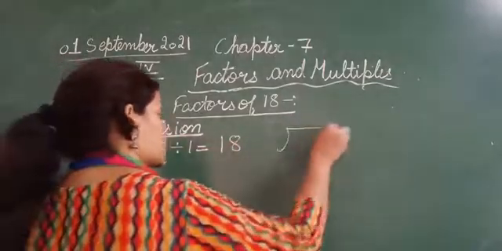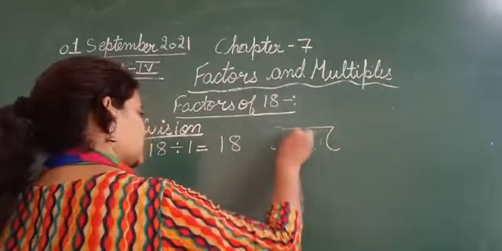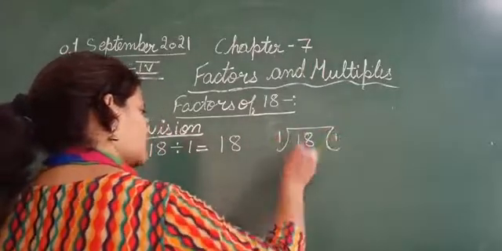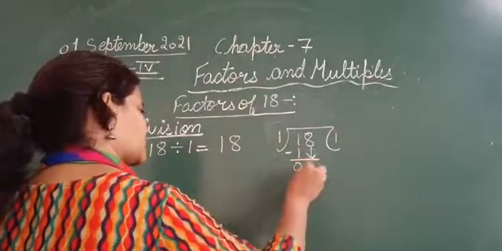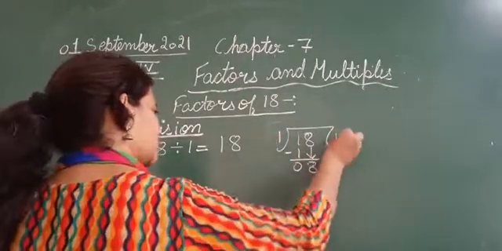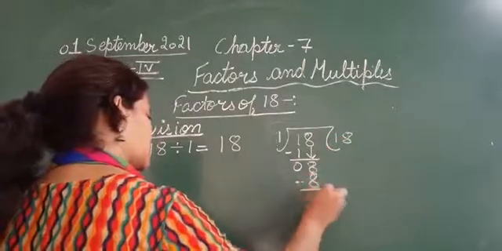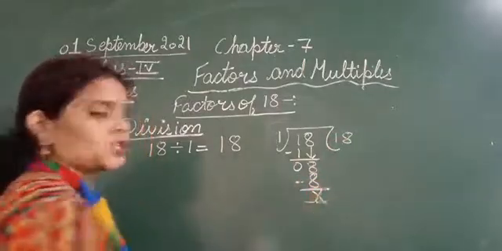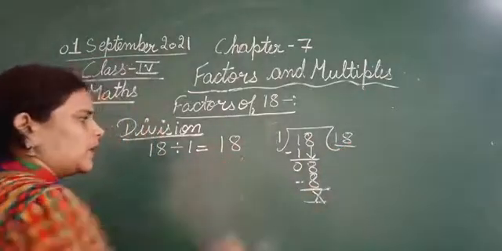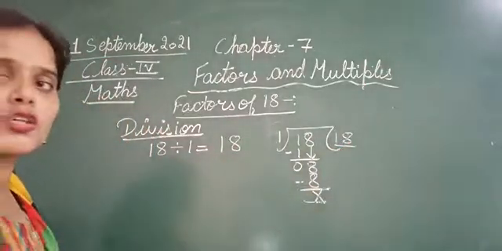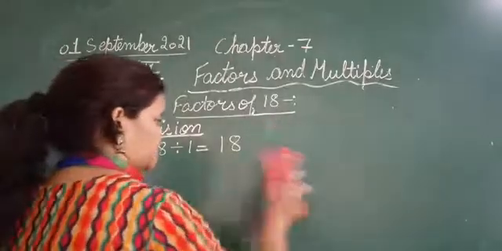If you want to check, you can. 18 divided by 1. 1 ones are 1. 0. Bring down 8. 1 8s are 8. 8 minus 8. So that means we got 18. So 18 divided by 1, we got 18. So इसमें हमारे फैक्टर्स कौन से हुए, 1 and 18.